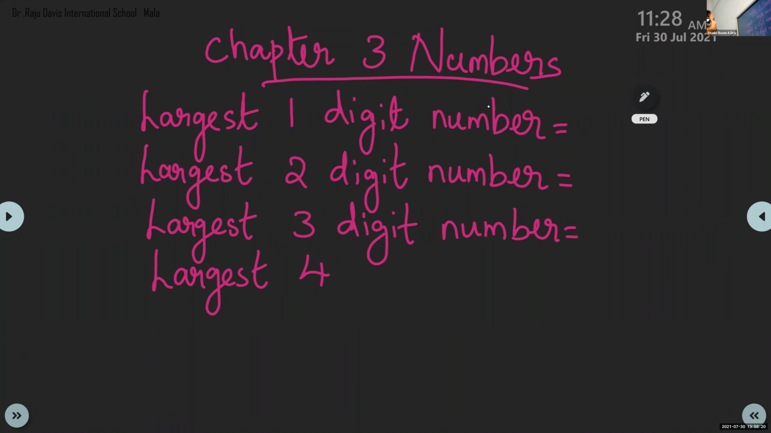Yes, Bhagya, can you tell me which is the largest one-digit number? 9. Very good. Okay, Aradhya, largest two-digit number. 99. Two-digit means you have to write 9 two times. Then Zain, can you give me the largest three-digit number? 999.